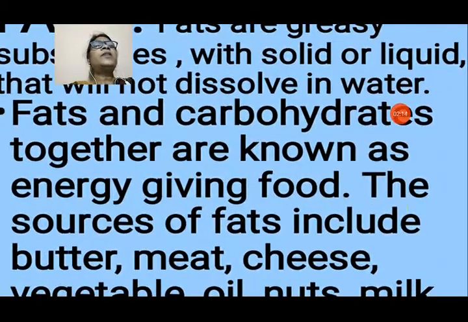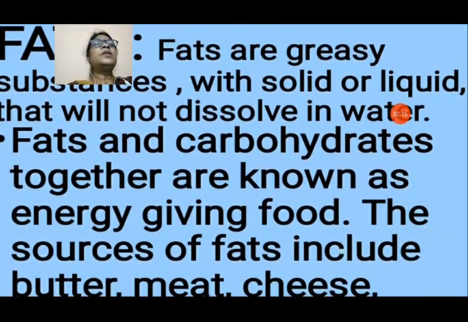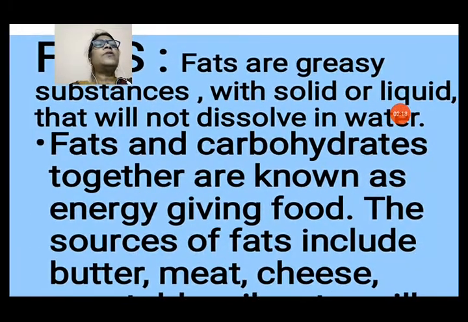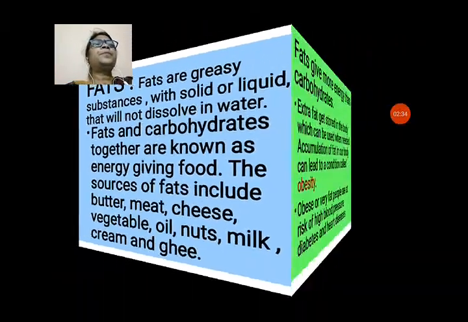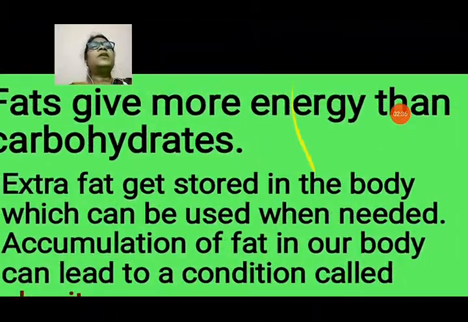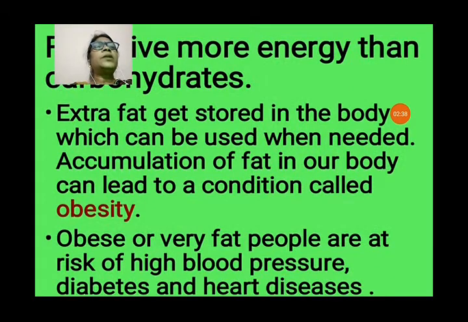Now fat. Fat is also energy giving food. Fats are greasy substances, solid or liquid, that will not dissolve in water. Fats and carbohydrates together are known as energy giving food. The sources of fats include butter, meat, cheese, vegetable oil, nuts, milk, cream and ghee. These are all rich sources of fat. Fat gives more energy than carbohydrates. Extra fat gets stored in the body and can be used when needed.